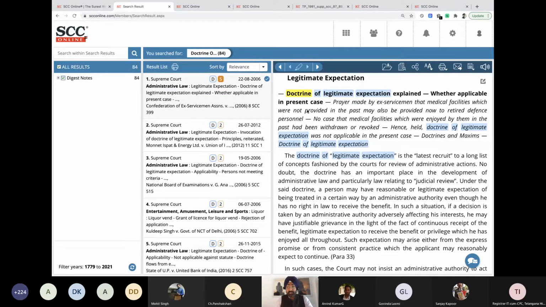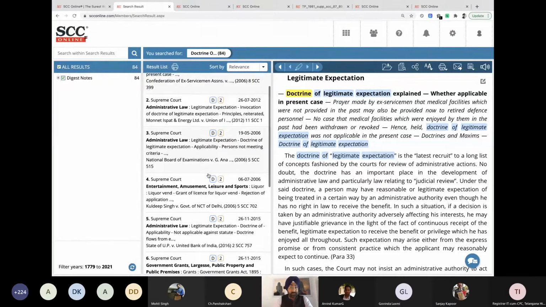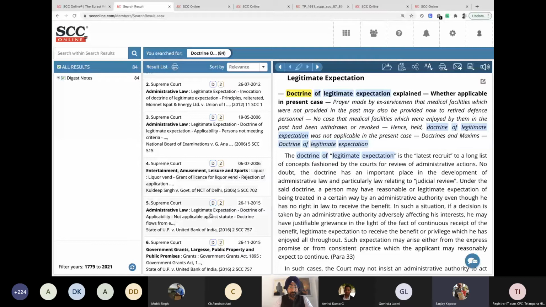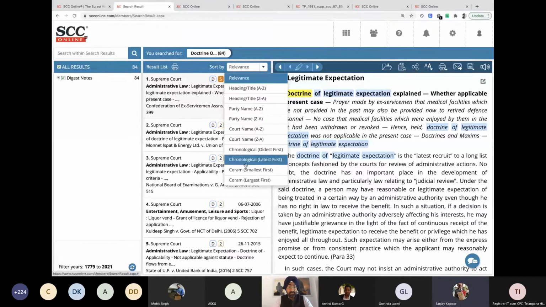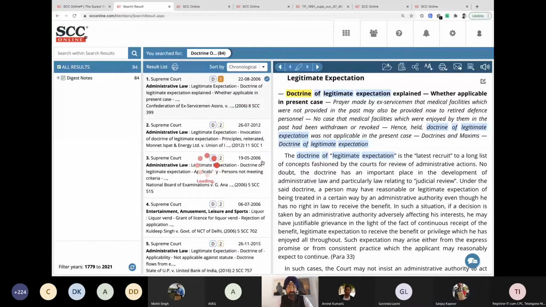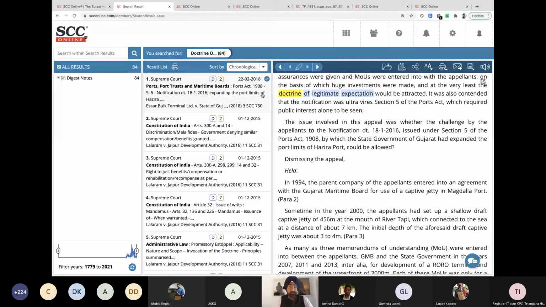So doctrine of legitimate expectation explained, and there's the first case, and all this is given right over here. Can I see the latest one by selecting something here? We've been using Excel, and all the things that we can sort this information, the same applies over here. A filter option is there. You click on this filter, and you come to latest first. You click on this, and you have the 2018 judgment